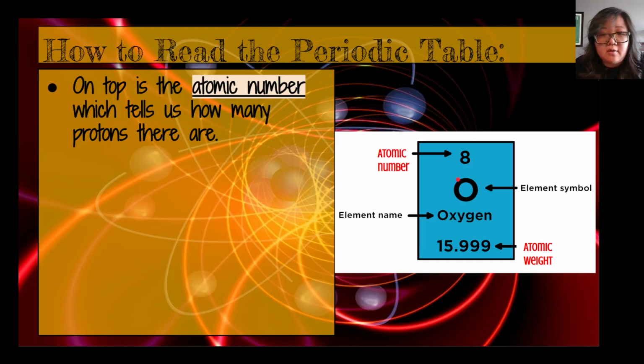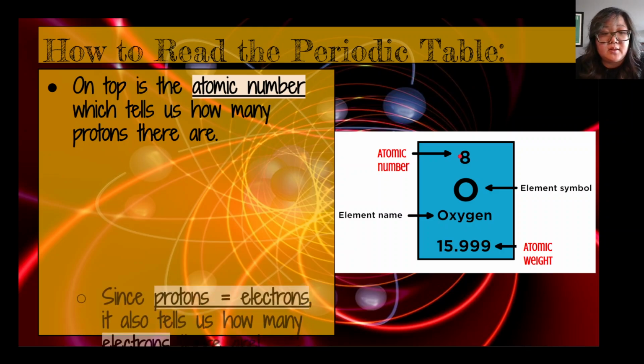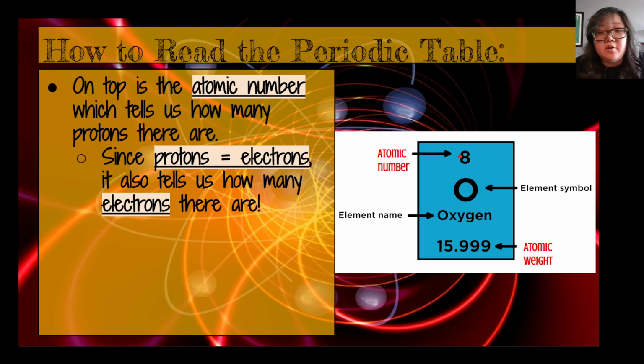At the top of the little box is something called the atomic number. The atomic number says this is how many protons oxygen has. Oxygen has 8. Since the number of protons and electrons are going to be the same in a normal oxygen atom that is not an ion, this oxygen would also have 8 electrons, right? So atomic number tells me that there's 8 protons. I know that protons and electrons should have the same number, so I know there's 8 electrons.